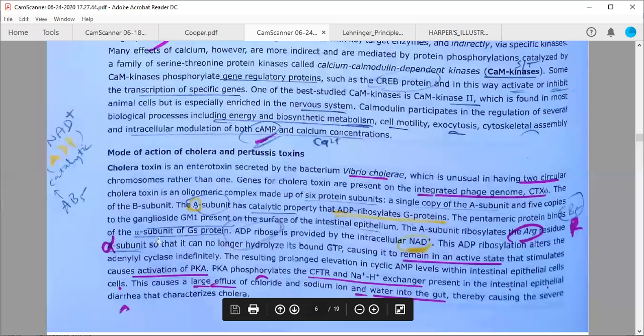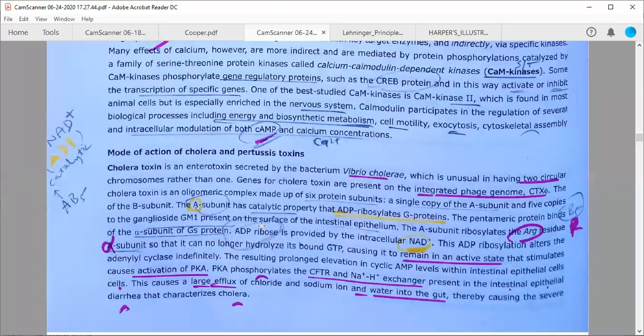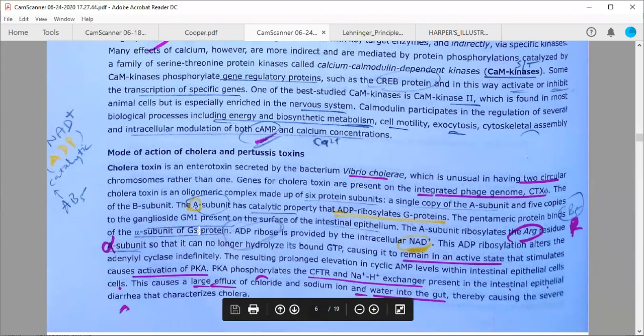So see here, ADP ribose is provided by the intracellular NAD positive. So this particular NAD, nicotinamide adenine dinucleotide, is having this ADP ribose within itself, and it will provide this ADP, and this particular arginine residue of this particular G protein will be ADP ribosylated.